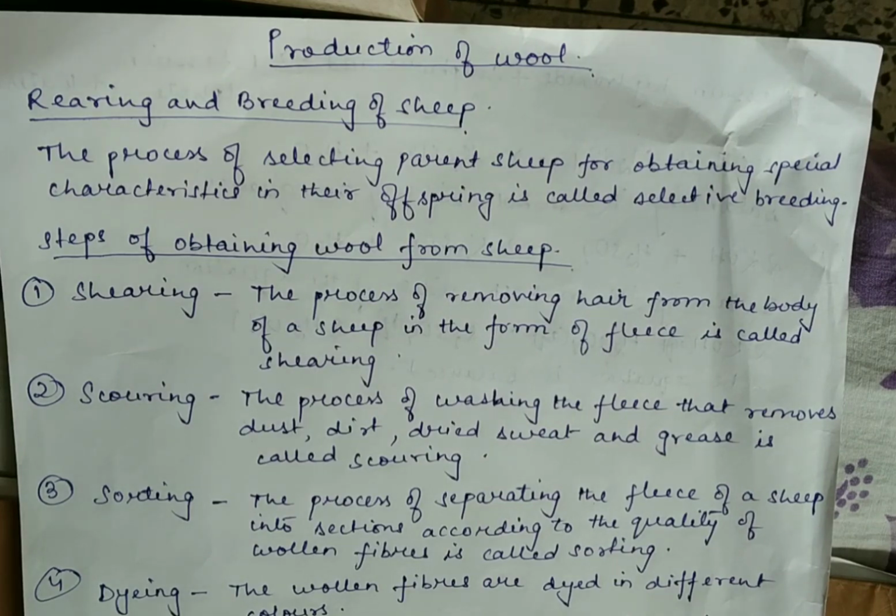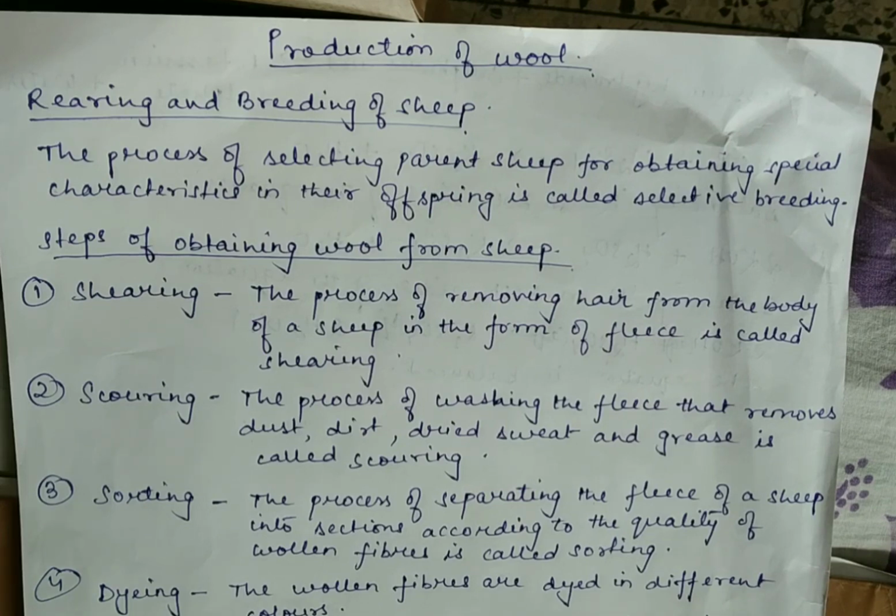The first one is the coarse beard hair. Coarse means rough. So the rough beard hair. And the second one is the fine soft under hair, which is close to the skin. So these are the two types of woolen fibers which can be obtained from the fleece of a wool yielding animal.